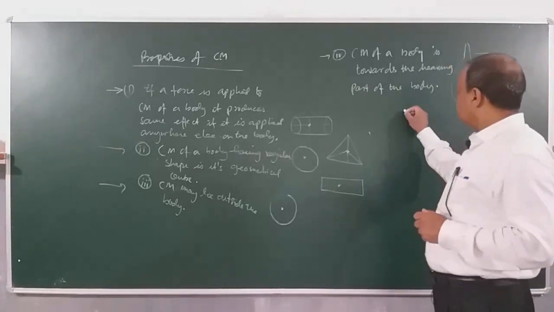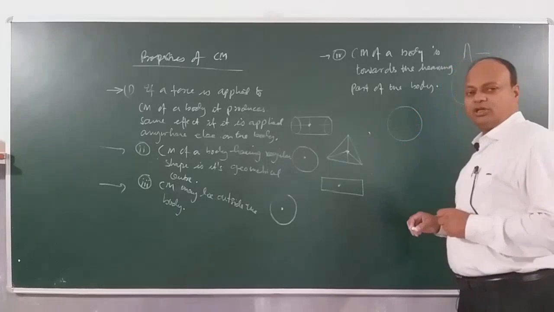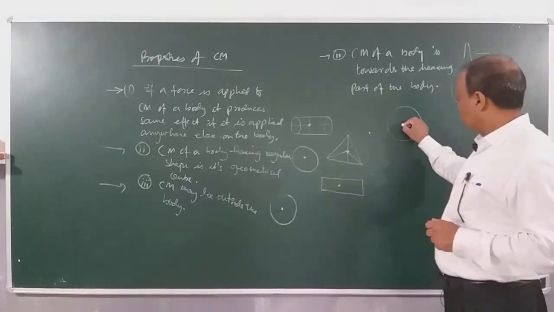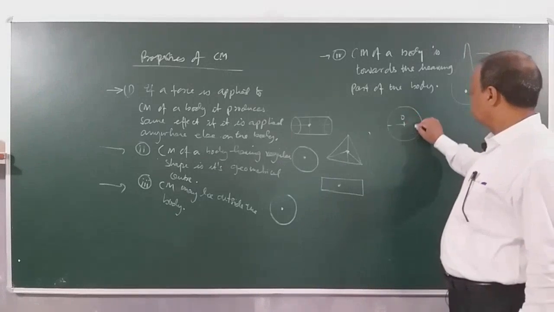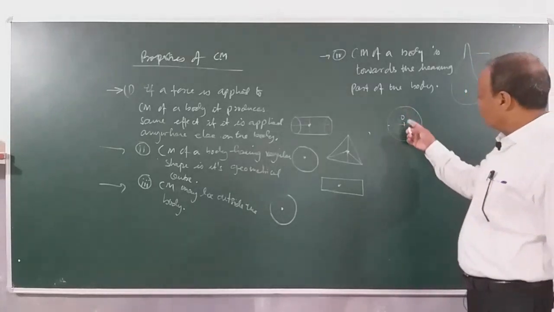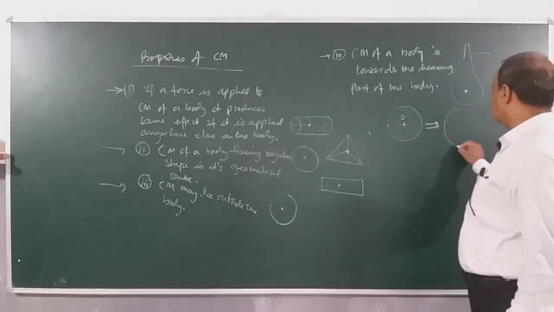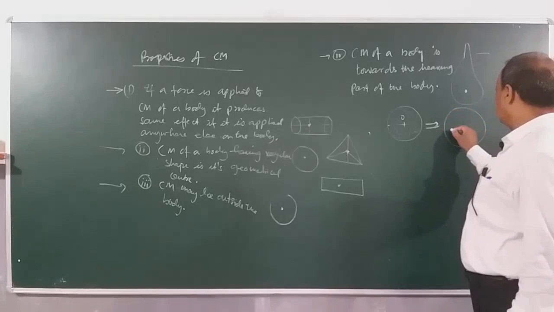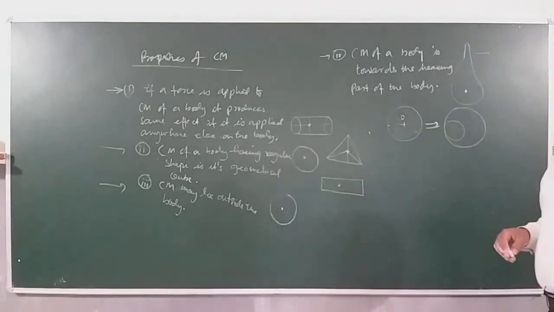Let's see another typical case. Suppose I give a disc. This is a disc. Now where is the center of mass? At the geometrical center. Clear? Now what I will do is, this is the disc. Its center of mass is its geometrical center. Now what I am going to do, I am going to cut and remove part of the disc. Suppose I cut and remove like this. This is the center. So I am going to cut and remove this much. So this part is not there.